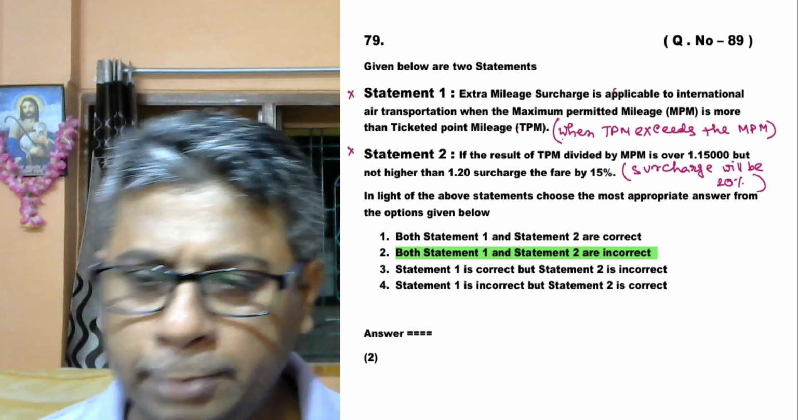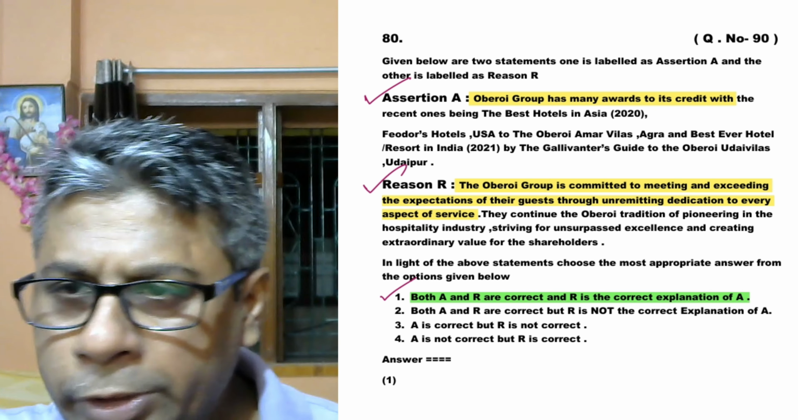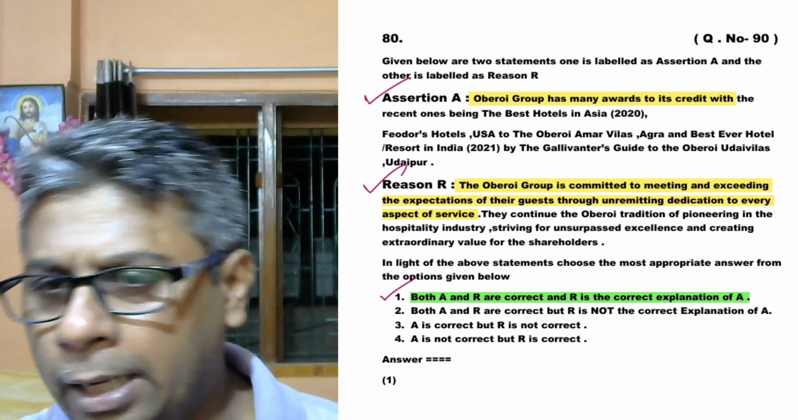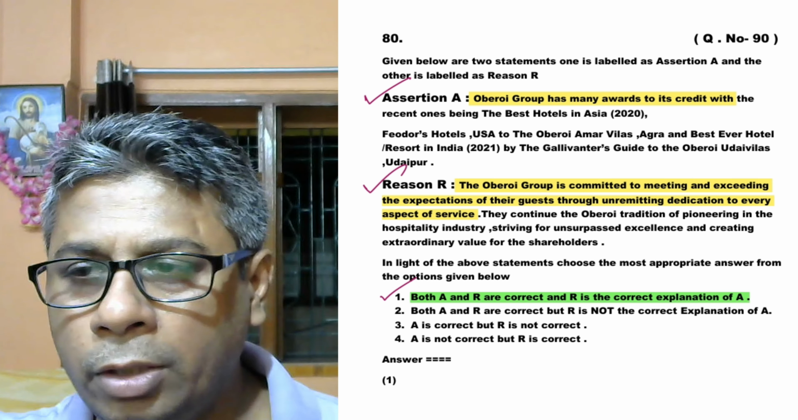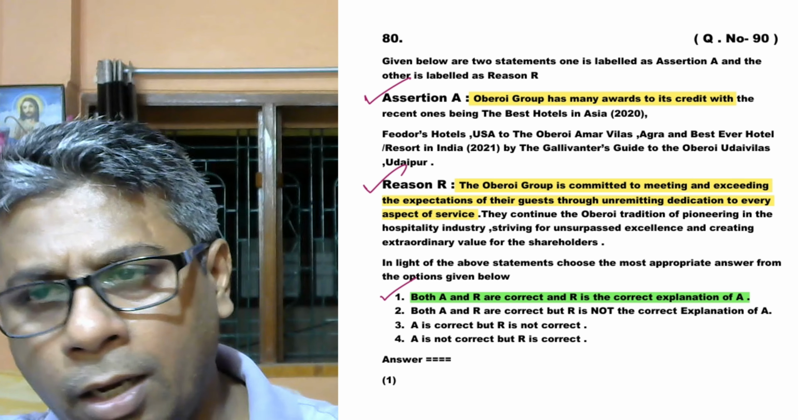Now we move on. The next question, question number 19. Given below are two statements, one labelled assertion, another a reason. This question is based on Oberoi Group. Oberoi Group has many awards to its credit, with the recent ones being the best hotel in Asia 2020, the Oberoi Amarvilas, Agra, the best ever hotel or resort in India 2021 by Gallivant's Guide, and the Oberoi Udaivilas, Udaipur. This is the assertion. This assertion is correct.